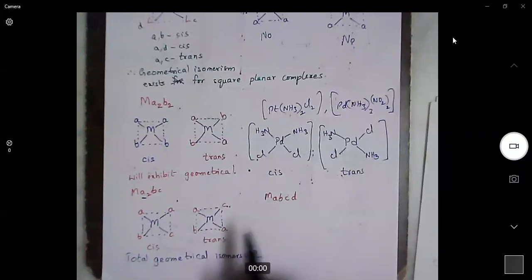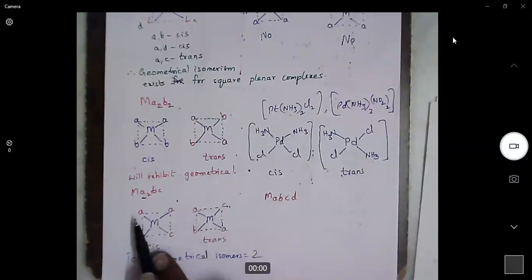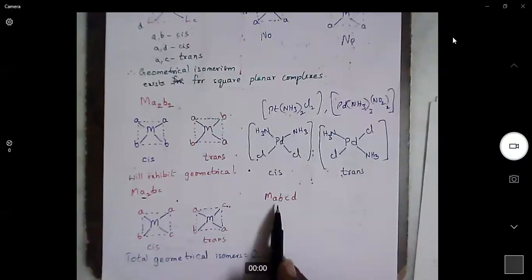To predict whether it has a cis or trans configuration, we must have two same ligands. But here, there are no same ligands. So in this case we cannot have cis and trans isomerism. But don't think that if there is no cis and trans isomerism, only one isomer is possible.